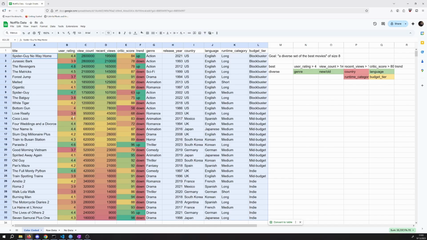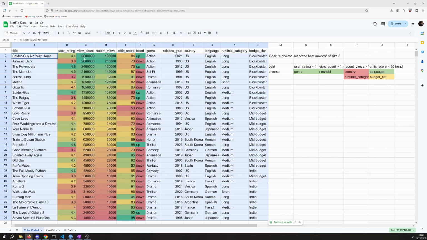So sometimes what we're going to do is this dependent sorting. We'll sort by one category and then another and then another, and that might put them into an order that works for us. I don't think that's going to work for us with this particular set, because when we sorted again by view count, we see that a lot of the high rated ones had lower view counts. This is something I want to highlight about our data.